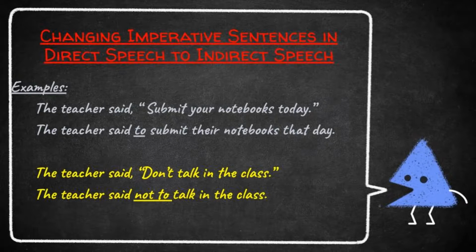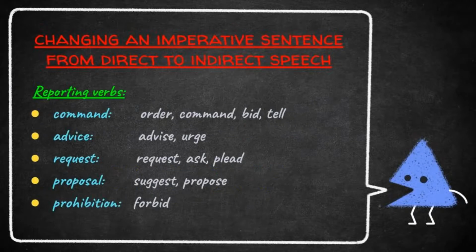The teacher said, "Don't talk in the class." This is direct speech. Okay. Now we should add "not to". The teacher said not to talk in the class. We removed punctuation marks. We added "not to" here. The teacher said not to talk in the class. Students, now you understood where to use "to" and where to use "not to".